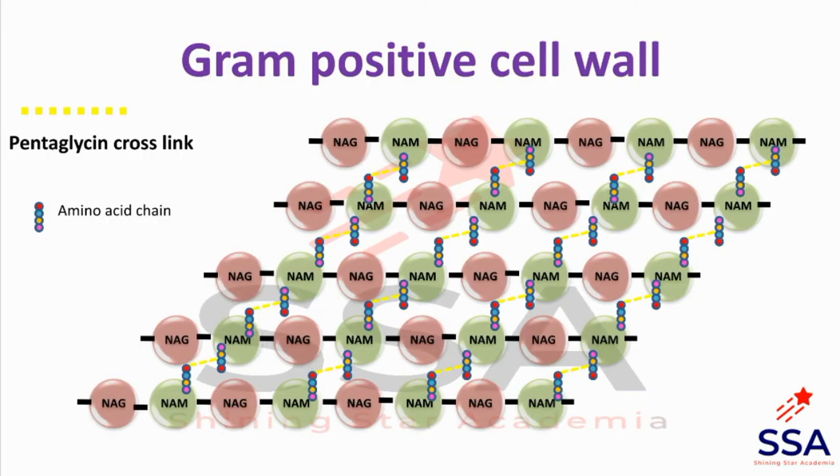In the overall structure, there is a pentaglycine cross-link in between the two glycan chains, and this all forms bonds and forms a rigid peptidoglycan structure and gives strength to the cell wall by forming cross-linking.